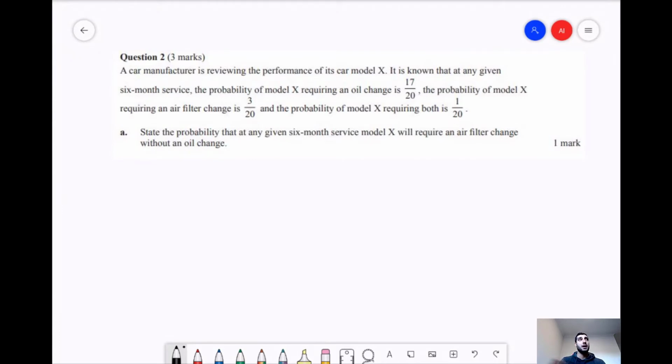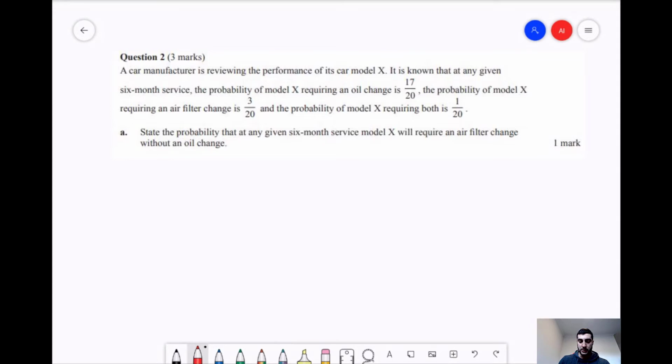So the question reads: a car manufacturer is reviewing the performance of its car Model X. It is known that at any given 6-month service, the probability of Model X requiring an oil change is 17/20. The probability of Model X requiring an air filter change is 3/20, and the probability of Model X requiring both is 1/20. 2A says, state the probability that at any given 6-month service Model X will require an air filter change without an oil change. So obviously quite a wordy question.